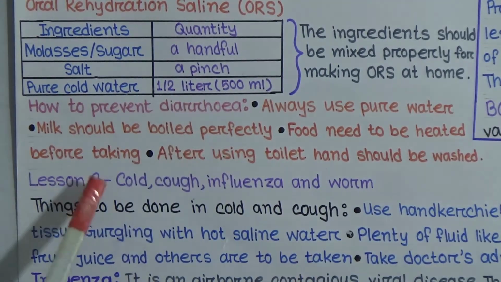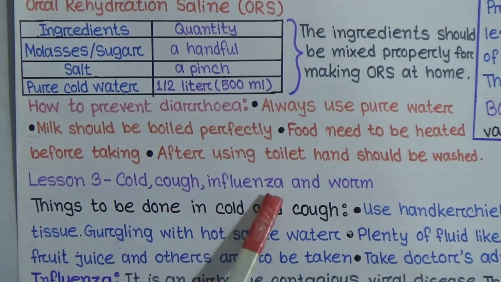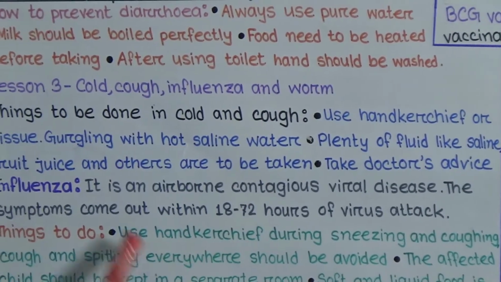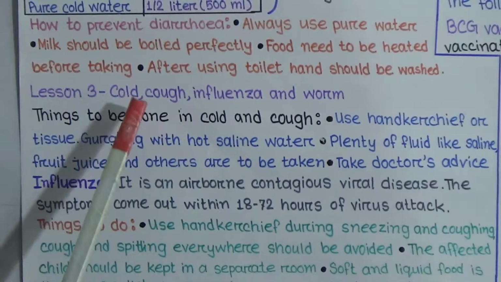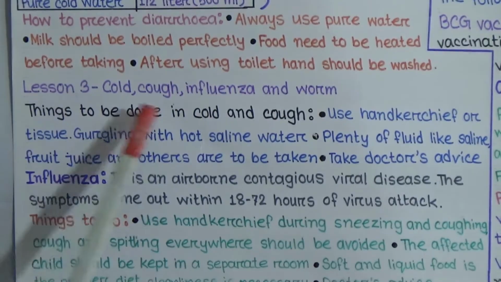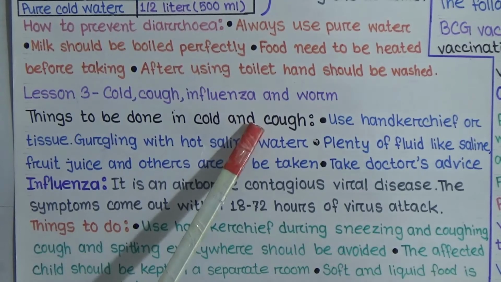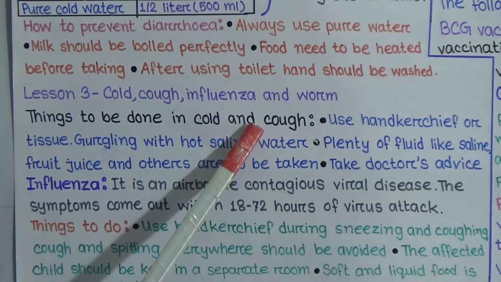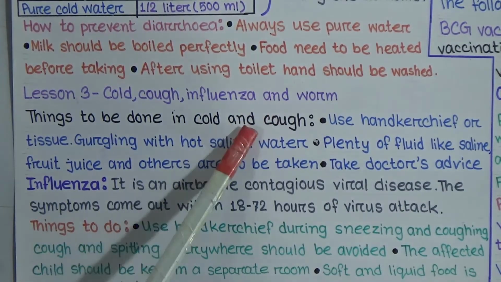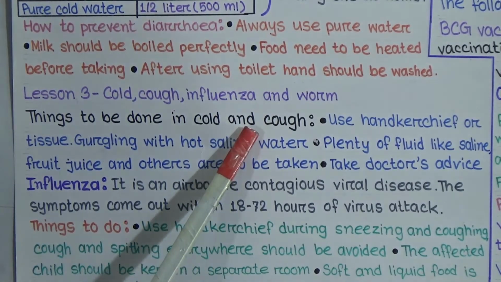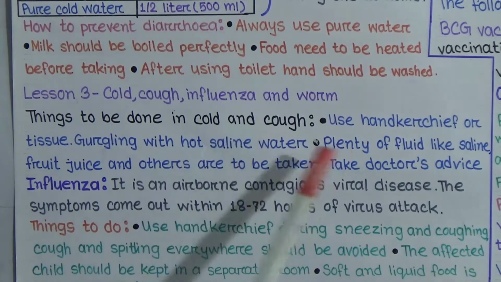Now come to lesson 3: cold, cough, influenza and worm. First we will talk about cold and cough. So what do we have to do in cold and cough? Cold and cough basically happen in the time of winter, and in summer season, due to dryness and dust, it can happen.